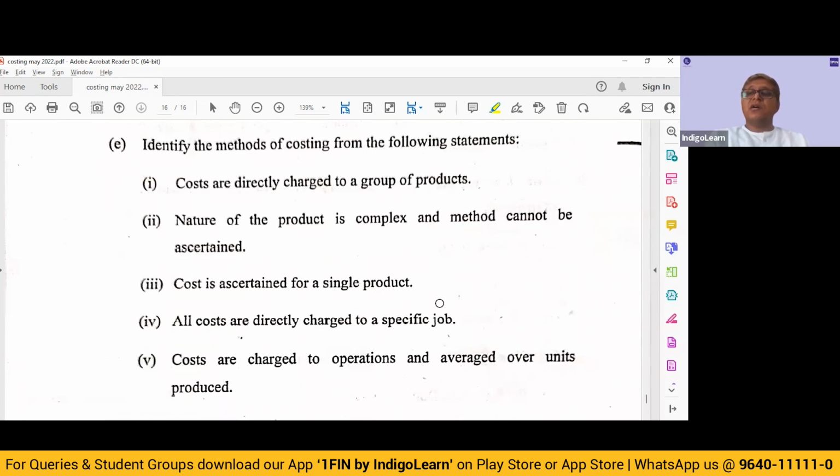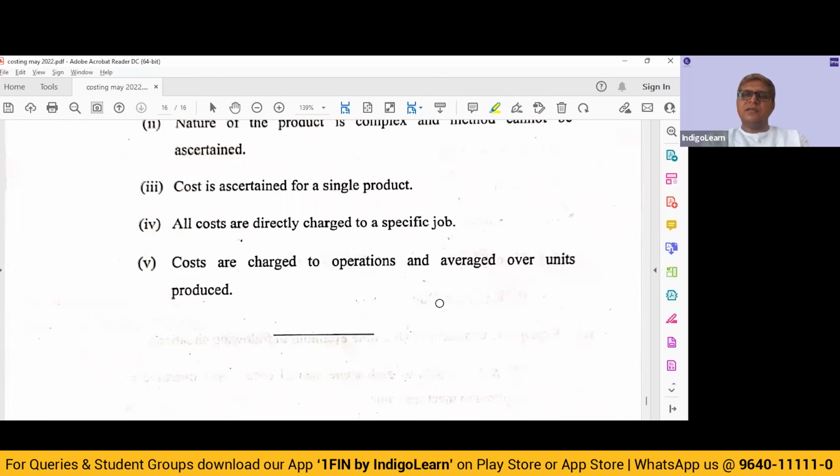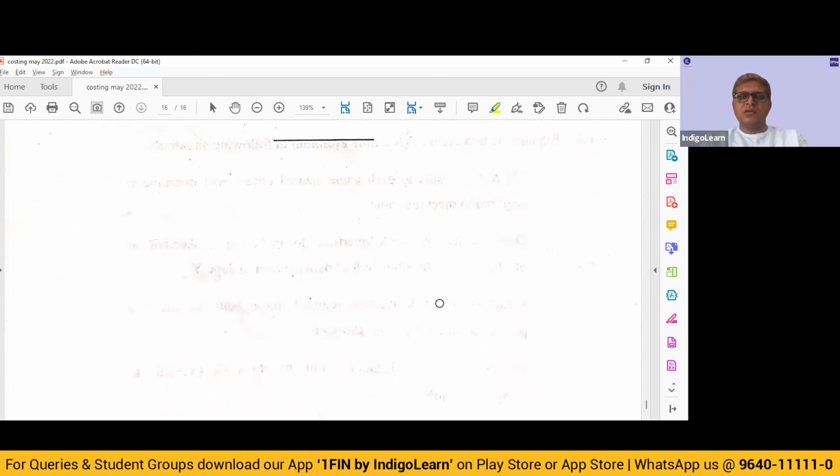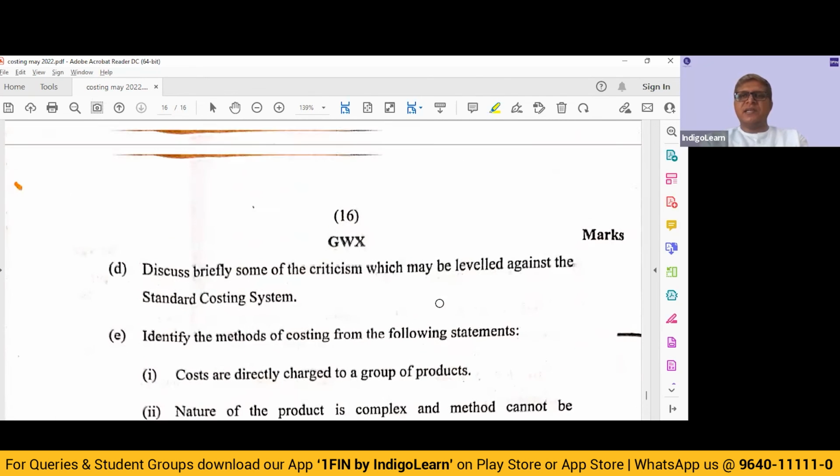Costs are directly charged to a group of products, batch costing. Nature of product is complex and cannot be ascertained. So do product that particular job output product costing. Cost is ascertained for a single product, single or output costing. All costs are directly charged to a specific job, job costing. Costs are charged to operations and averaged over units produced. So this will be, you can say, batch costing or product output costing. So these are the bits that are given.